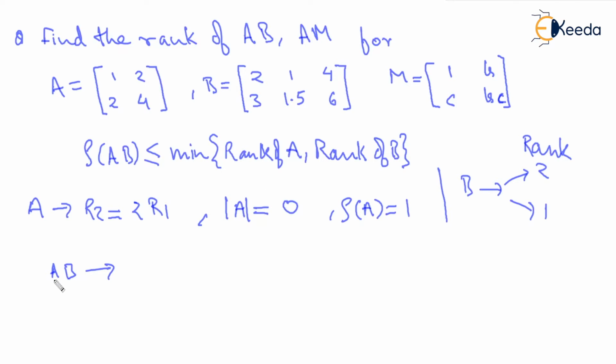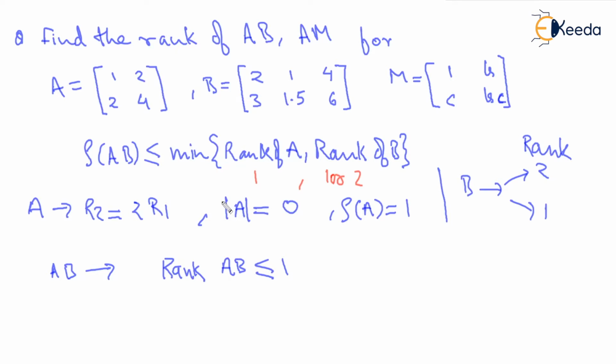Now, AB, the product of A and B, can have maximum possible rank equal to the minimum of the ranks of A and B. So if A is having rank 1 and B can have 1 or 2, it cannot have 0. So what is the minimum possible value of 1 and 1 or 2? It is 1. So that means that rank of AB can be maximum equal to 1, because that is the minimum possible value among these two, right?